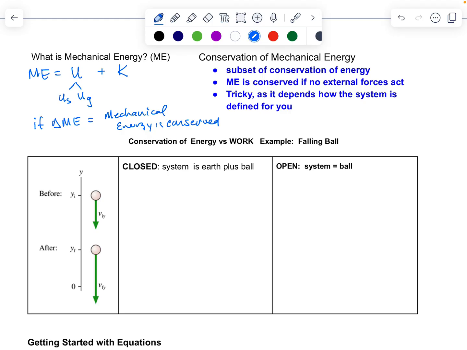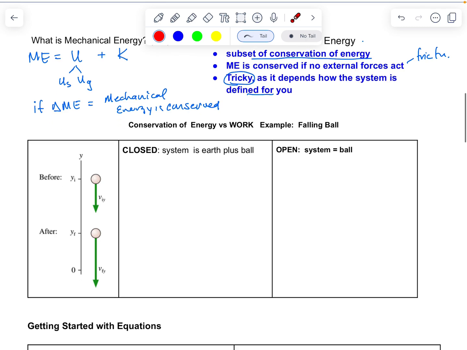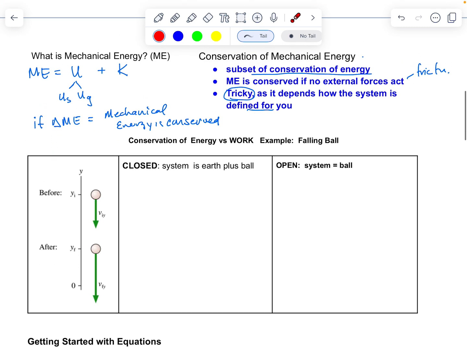Talking about that conservation of mechanical energy, it is really a subset of conservation of energy because energy is always conserved. But when we look at just the mechanical energy, if we have some external forces or friction acting here, then it would not be conserved. It's a tricky thing when asked the question, is the mechanical energy conserved? Because it really depends on how the system is defined for you. We're going to be doing a lot of examples on this, but this is really just to alert you to the fact that we need to pay attention to how the system is defined for us.